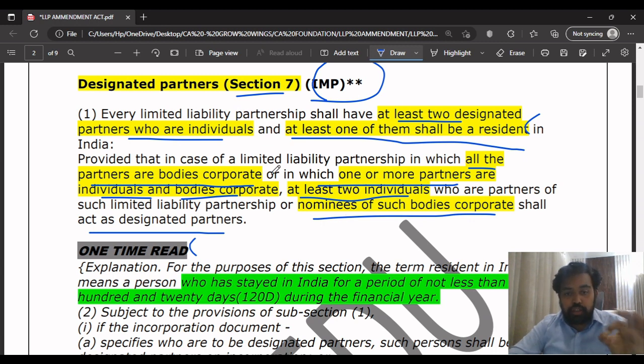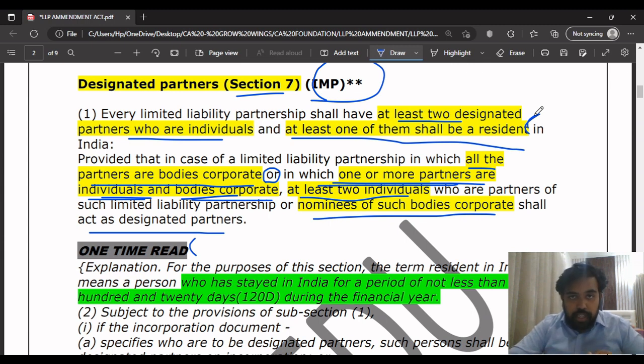If they are body corporates, or suppose there are one or more partners who are individuals and body corporates, which means there is a mixture. Two or more of them are individuals, and two or three companies are also there in the LLP. Then at least two individuals who are the partners of the LLP will be considered as the designated partners. So you understood what they are trying to tell here. The first point they are trying to tell is that there are two designated partners who are individuals, and at least one of them shall be a resident.